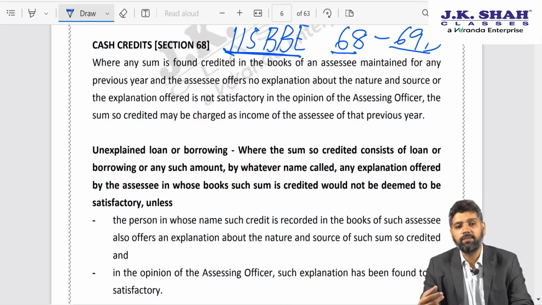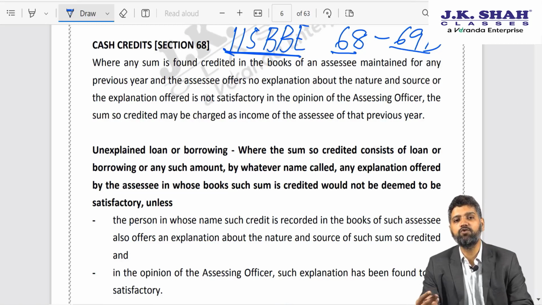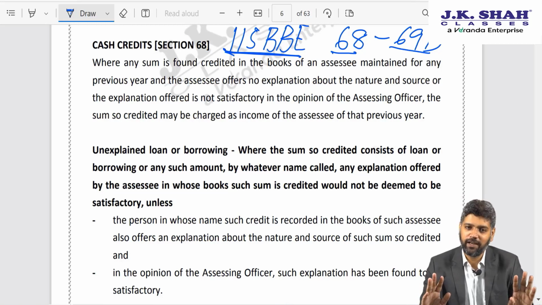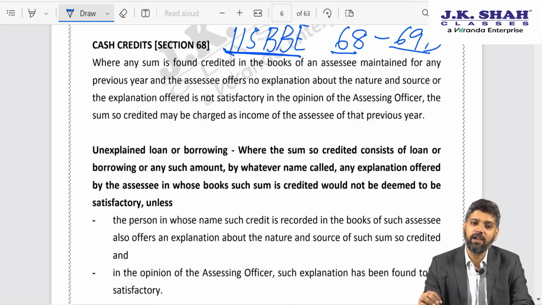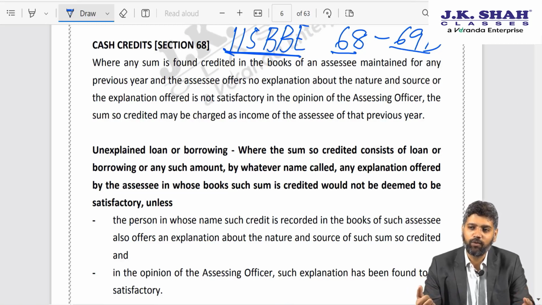Second, I am required to explain his creditworthiness. Naturally, if that person is giving 1 crore rupees, and let us say his returned income is 2 lakh rupees, his taxable income is only 2 lakhs, but he has given me a gift of 1 crore, do you think the transaction is genuine or non-genuine? Naturally, it is non-genuine. The question which comes to my mind is, how can a person who is earning only 2 lakh rupees give me a gift worth 1 crore?